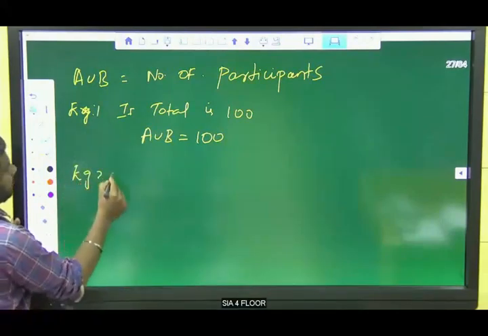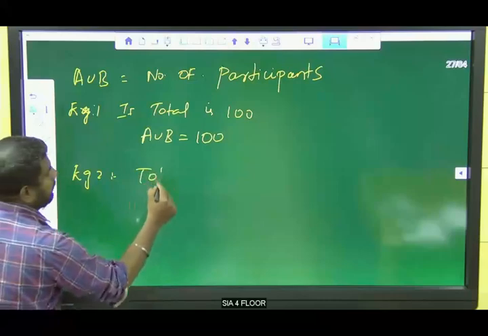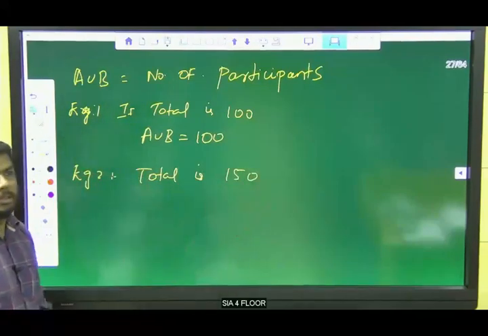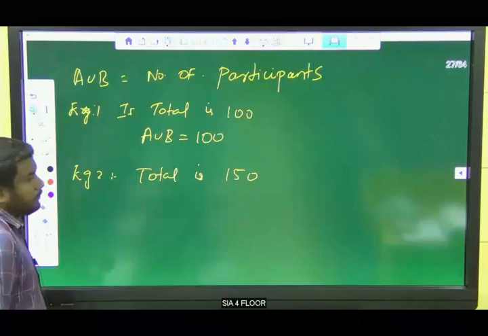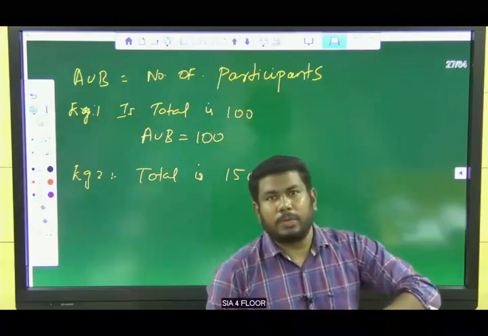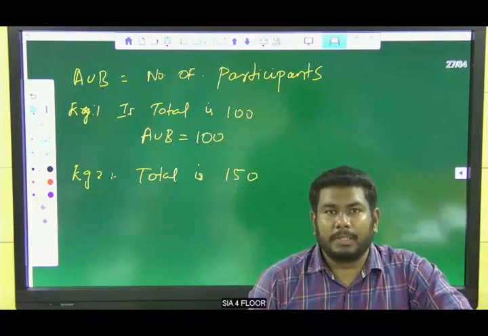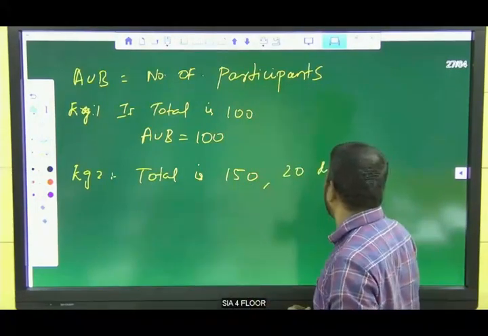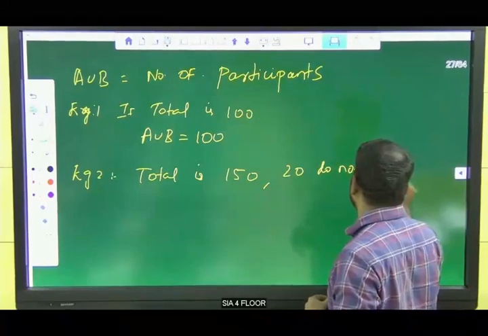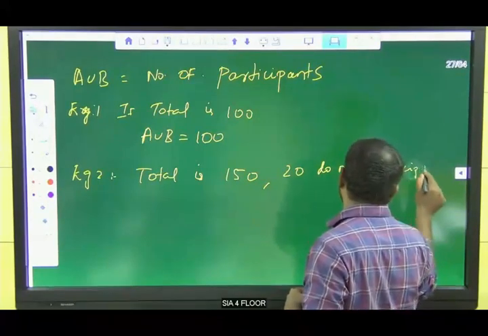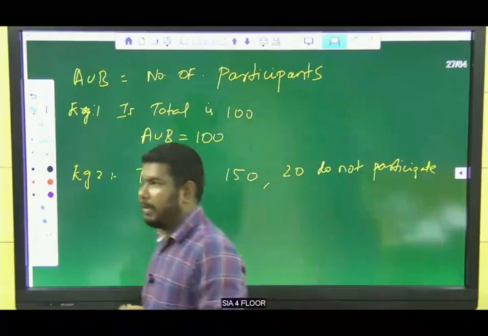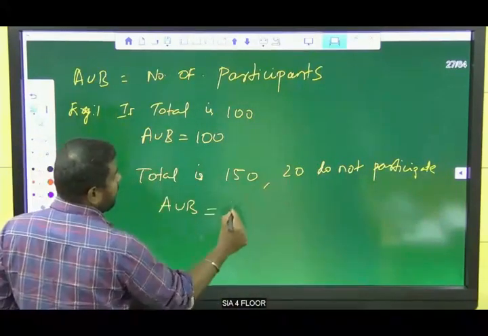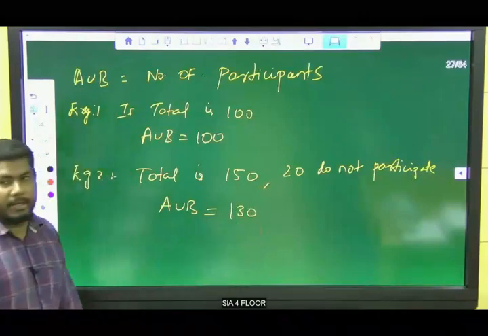Example 2 is, if total is 150, right, and 20 students do not participate in the competition, then our A union B is equal to 150 minus 20 is equal to 120. Right? Clear?